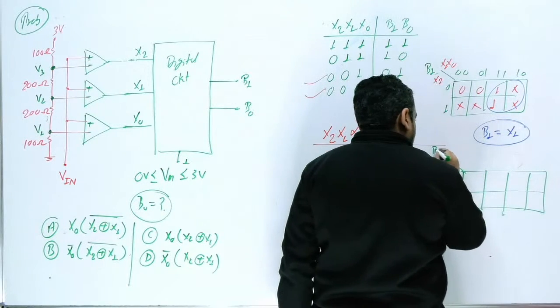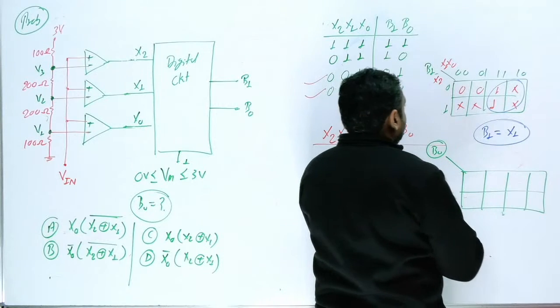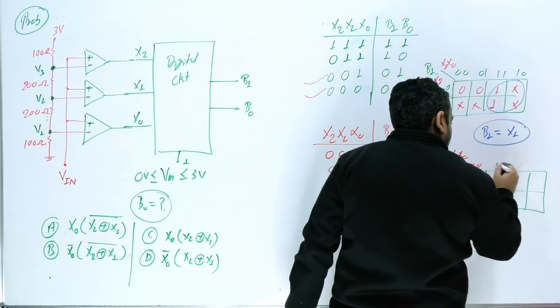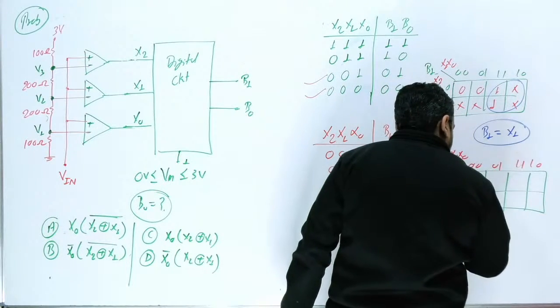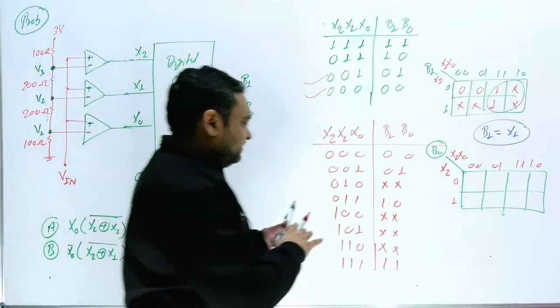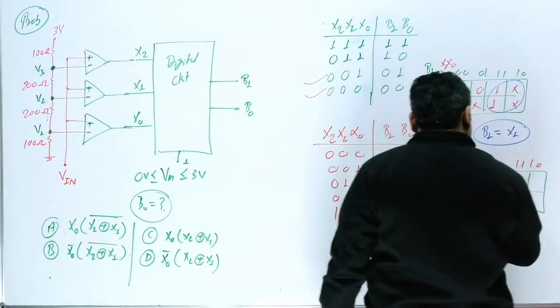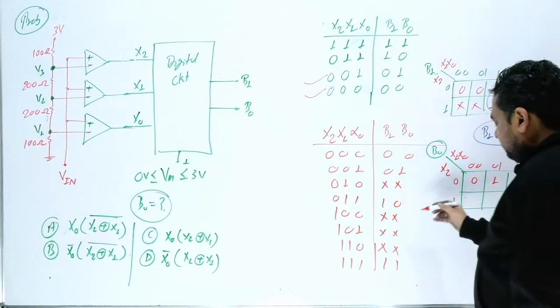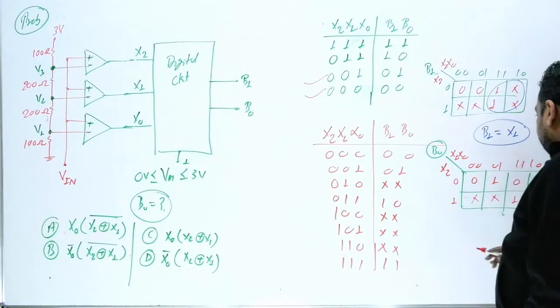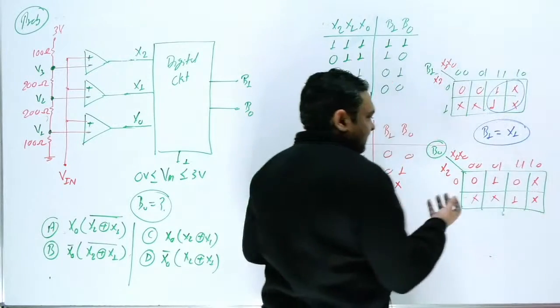This is your B0, and here this is x2, x1, x0, with 0 0, 0 1, 1 1, 1 0, and this is 0 1. So here B0 is 0, 1, x0. This is 0 1, this is don't care 0, and then don't care 1, don't care 1. So what is the minimize function here?